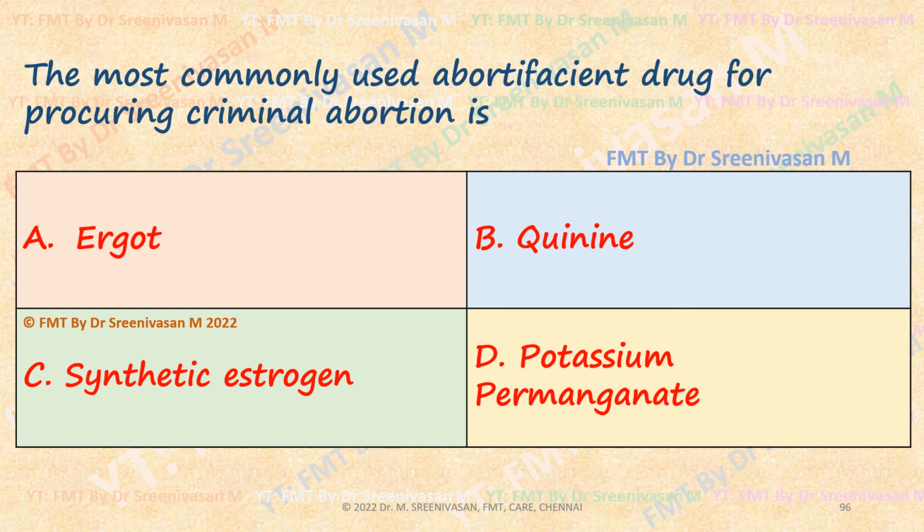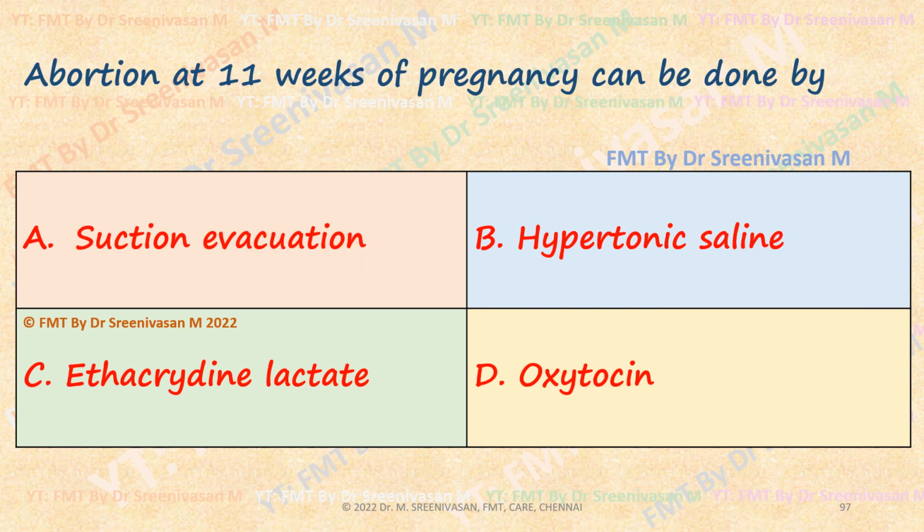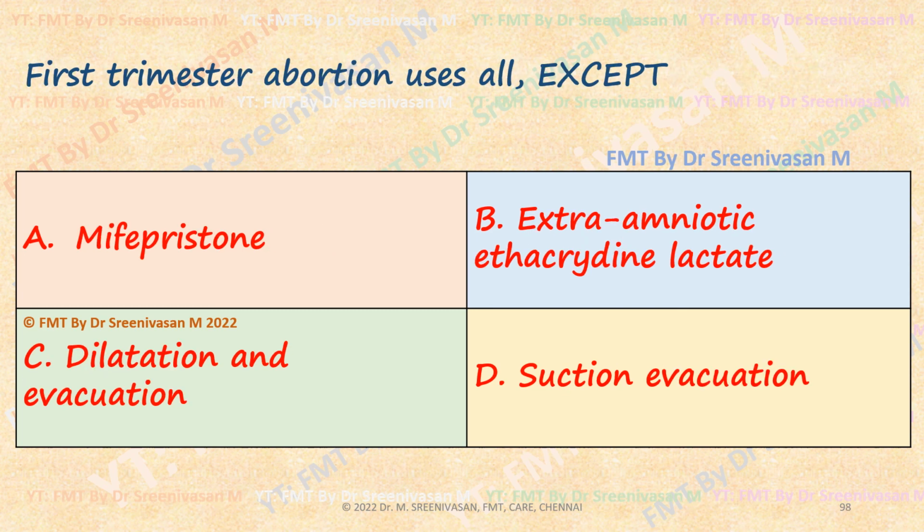The most commonly used abortifacient in criminal abortion is quinine, ergot, or synthetic; especially among the ecbolics, ergot is the most commonly used. Abortion at 11 weeks of pregnancy, that is in the first trimester, can be done by vacuum aspiration or suction evacuation. First trimester abortion uses all except mifepristone, yes, up to 9 weeks. Extra-amniotic ethacridine lactate is the exception. Dilatation and evacuation can be done. Suction evacuation can be done. Vacuum aspiration. Extra-amniotic is the exception here.